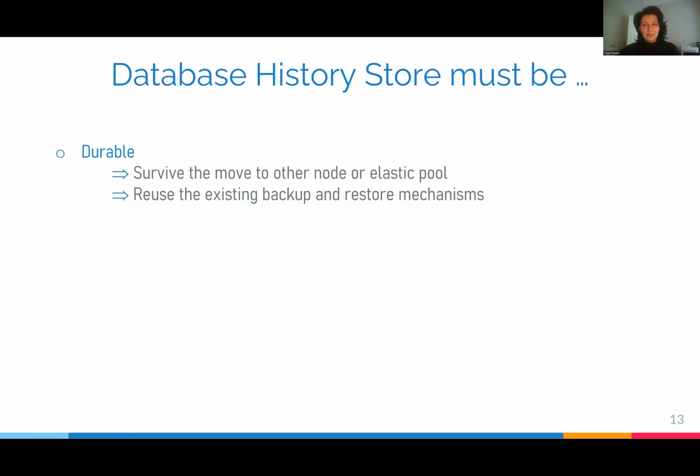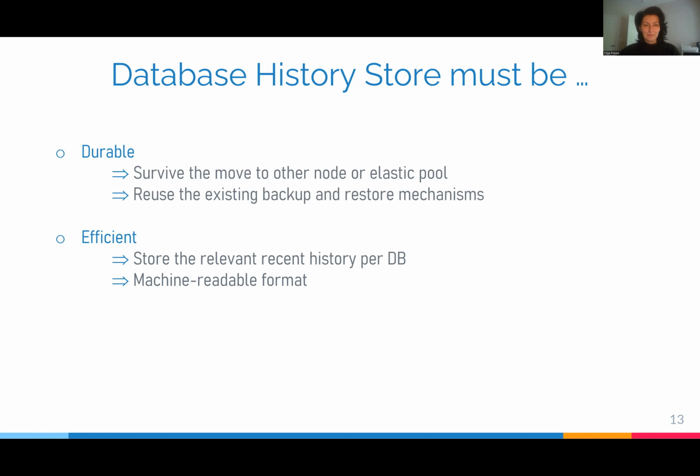So the database history store must be durable. It must survive the move to another node or another elastic pool. It must reuse the existing backup and restore mechanisms since we don't want to re-implement them. It must be efficient. It must store only relevant recent history per database in a machine-readable format. And it must be precise because activity is predicted based on login timestamps.